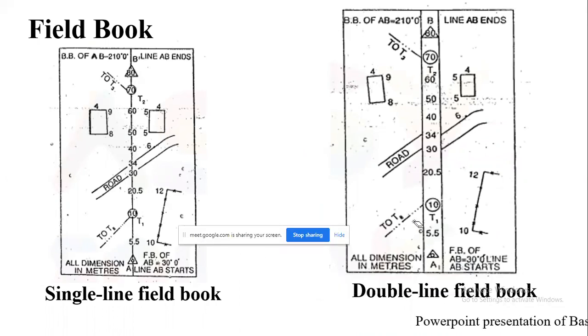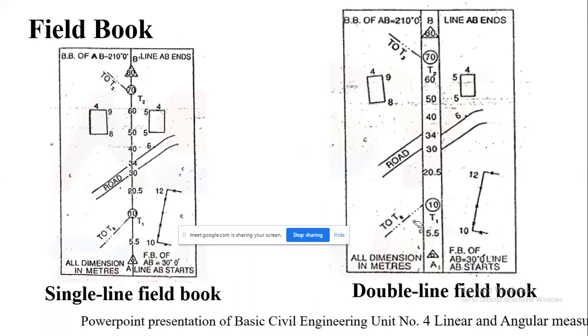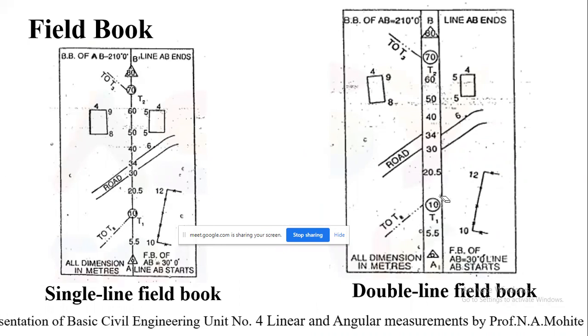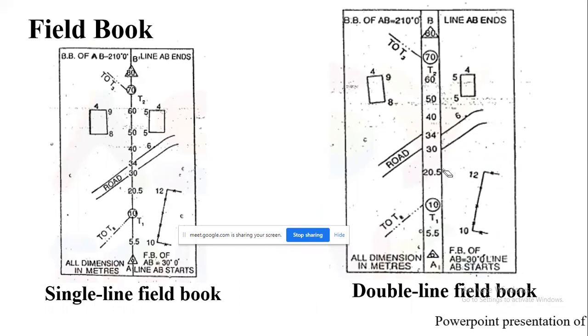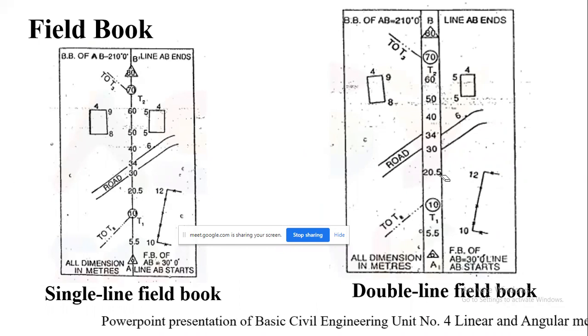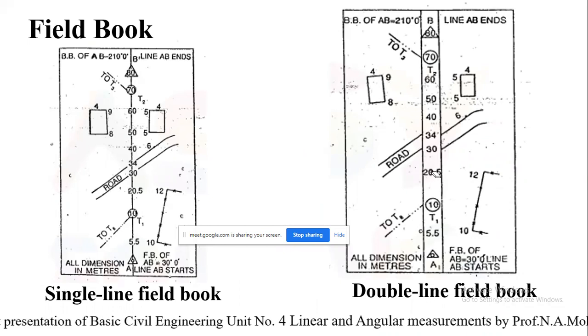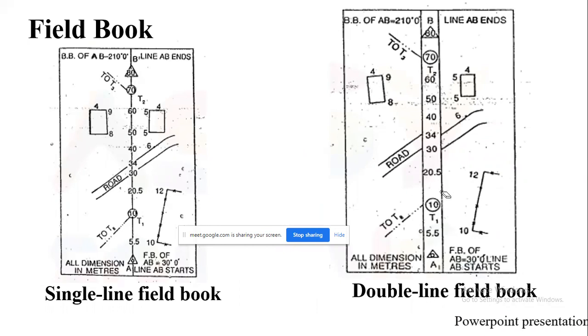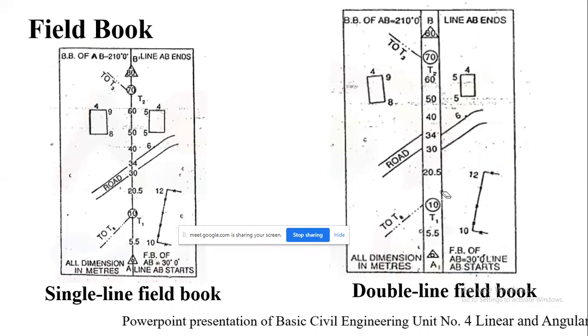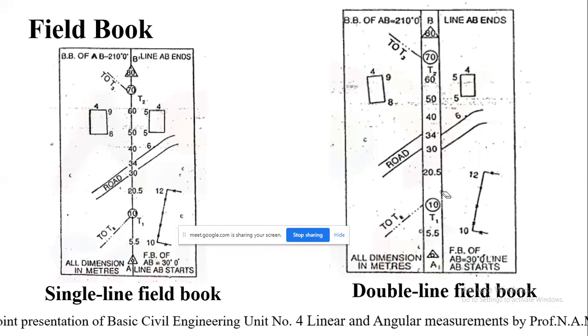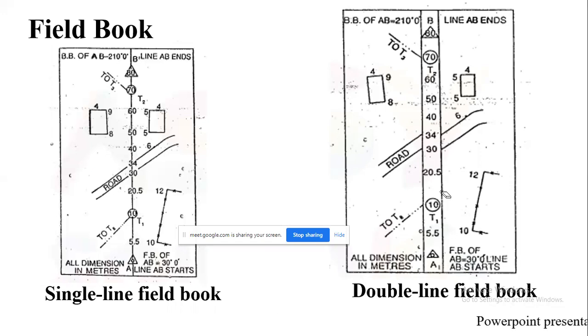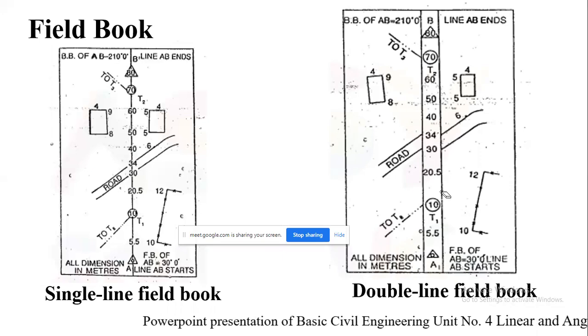Okay, so in such a double line field book, there are two lines which have been marked, 1.5 centimeters apart and drawn through the middle of each page. The column represents the chain line, the chain edges, and the corresponding written offsets which have been recorded. Those are drawn in a neat sketch on the left. Whatever offsets or objects are on the left hand side or the right hand side, they are marked there.